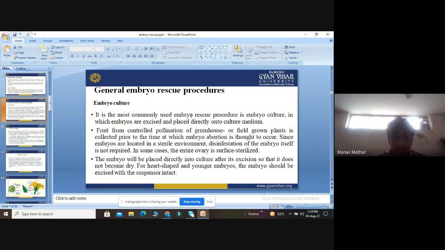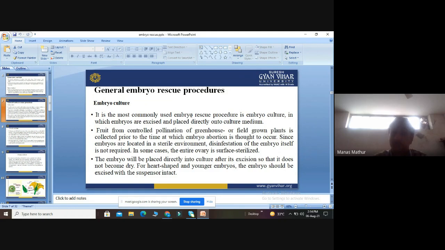So we have to take very careful when we collect the young embryo. We have to take care that there is no kind of abortion in the embryo. So the condition of the fruit is also very important. Since these embryos are located in a sterile environment, surface sterilization of the embryo itself is not required.